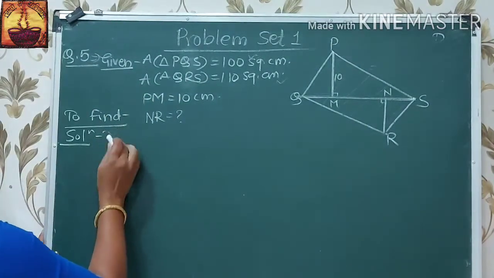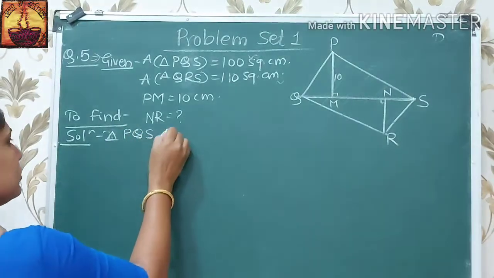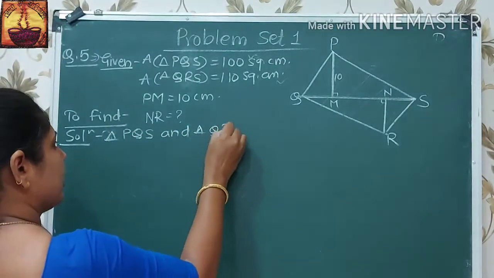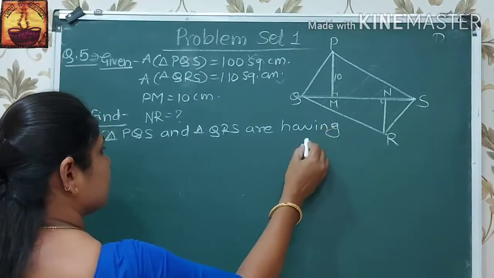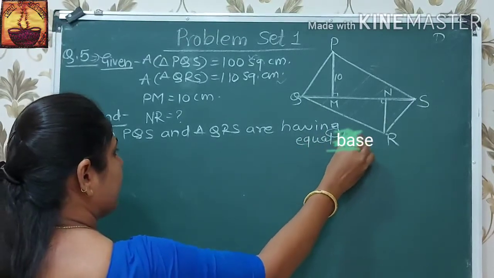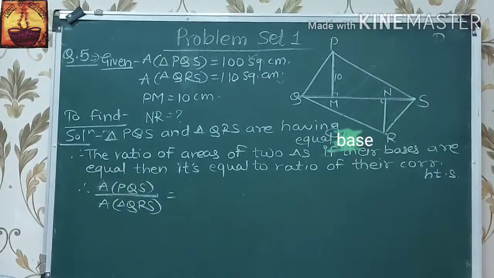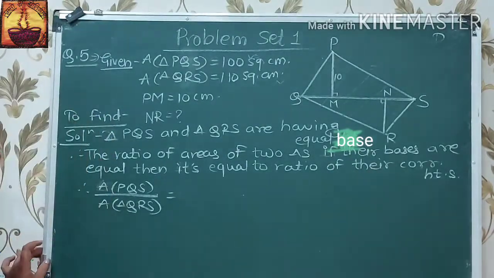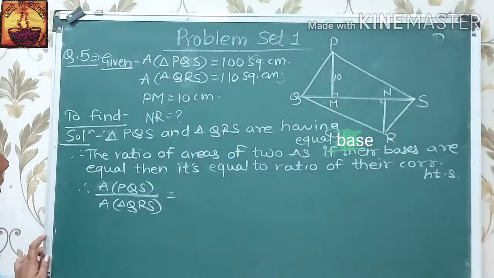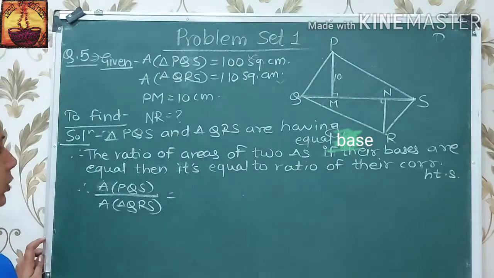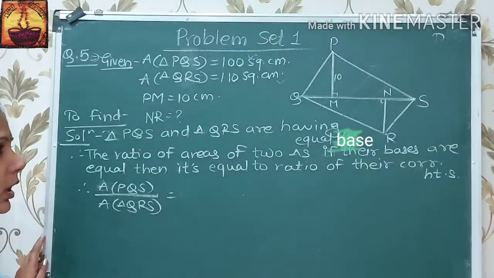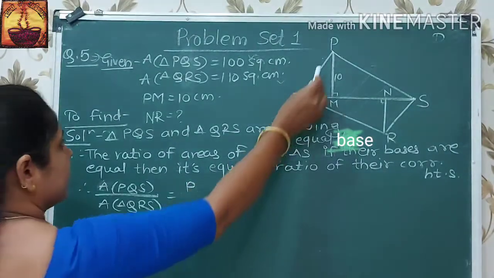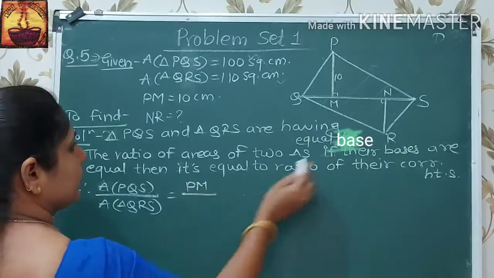The triangle PQS and triangle QRS are having equal base. Therefore, we know that the ratio of areas of two triangles, if their bases are equal, then it's equal to the ratio of their corresponding heights. Therefore, area of triangle PQS upon area of triangle QRS is equal to their heights, PM upon NR.